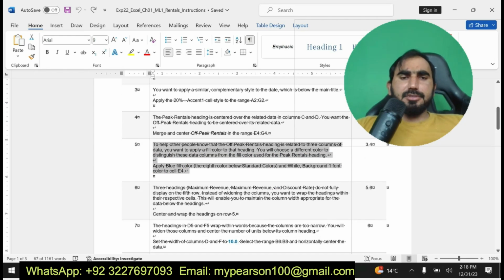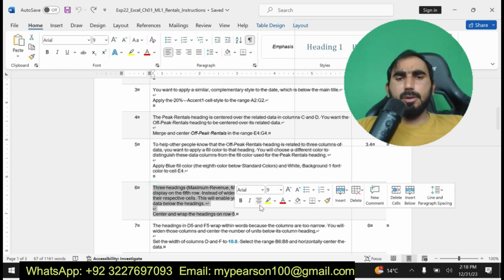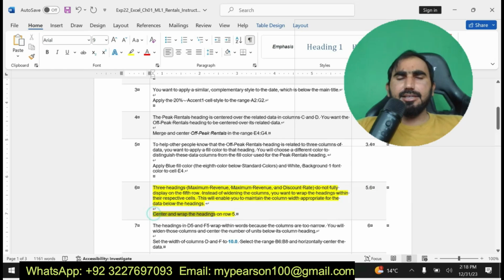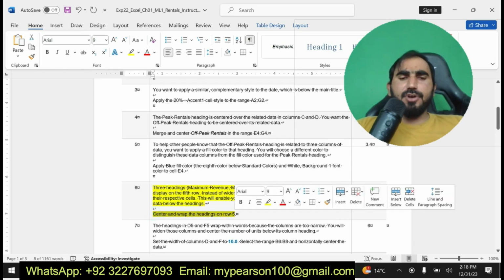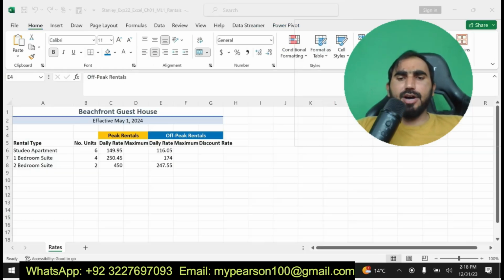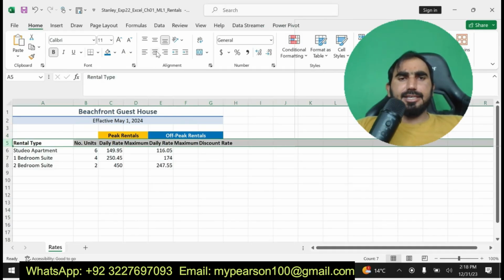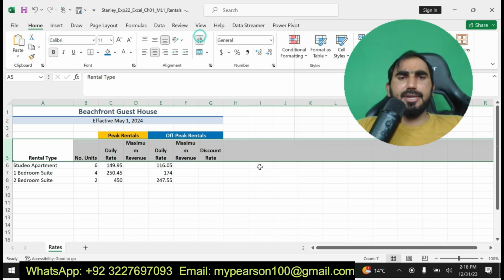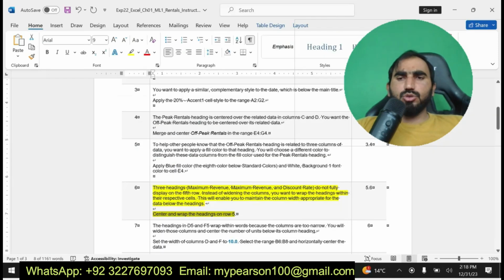My next step is step number 6, that's called the heading maximum revenue. Center and wrap the heading on row 5. I am going to center. Here you can see I have centered and then wrapped the text. You can see all the text showing clearly in the boxes. Now I am going to move on to my next step.